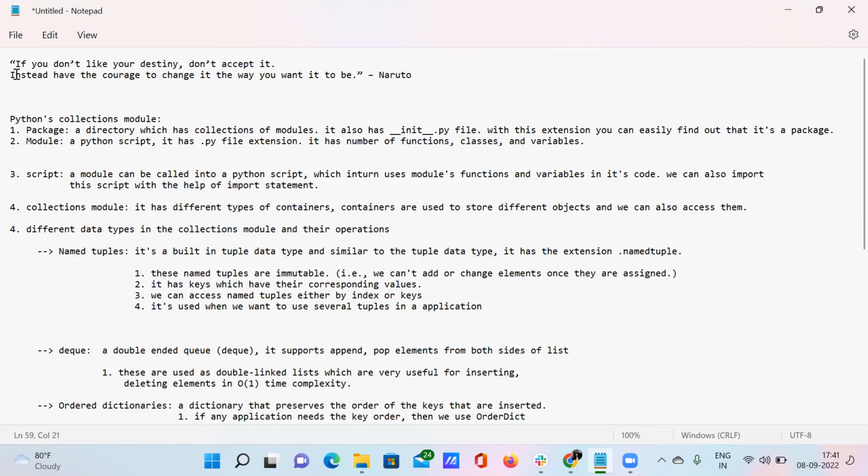I'm going to explain all these things, but before diving into this topic, let's have a look at this amazing quote by Naruto. If you don't like your destiny, don't accept it. Instead, have the courage to change it the way you want it to be.